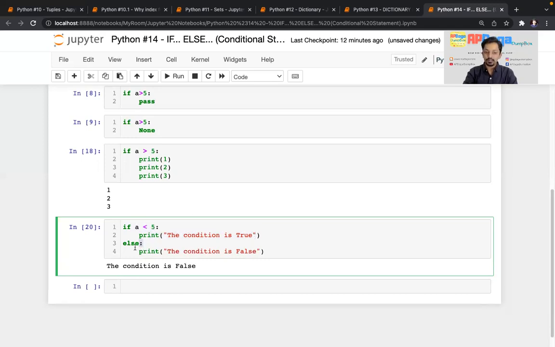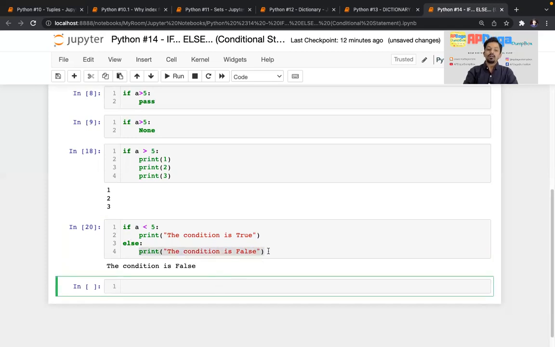After that, else. In else part, you don't need to provide any kind of condition, because else means if this is not true, then whatever is remaining, it will go here and it will execute this line of code.